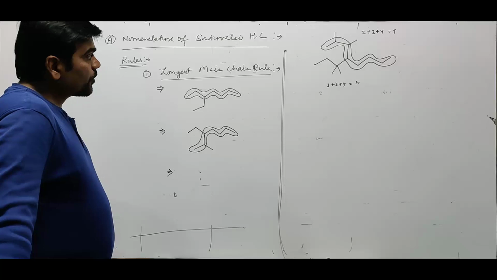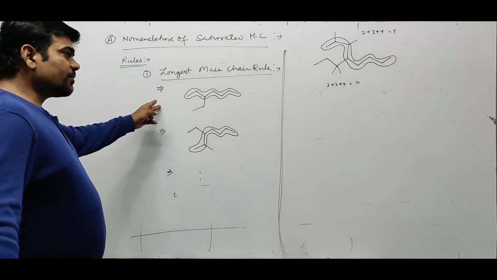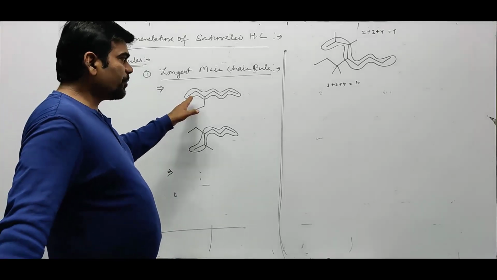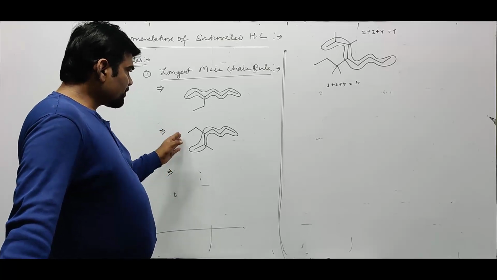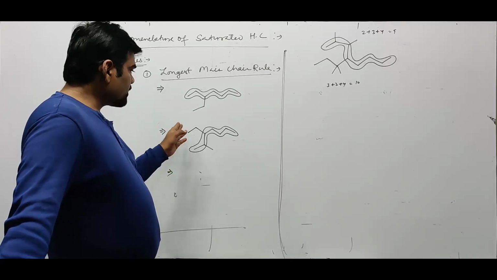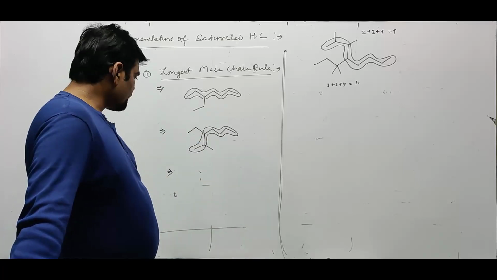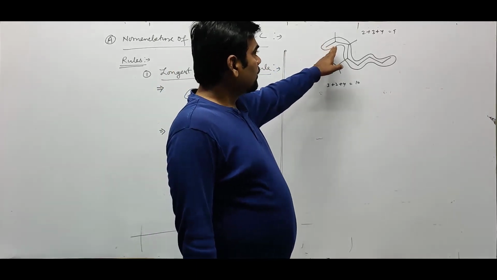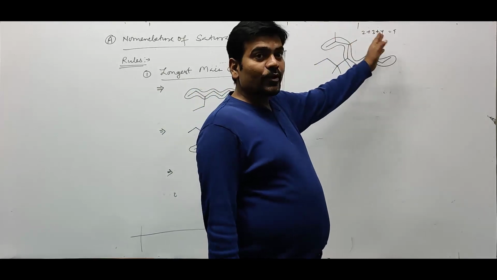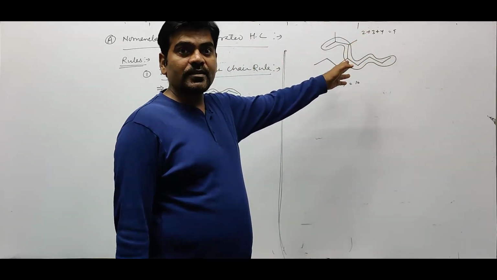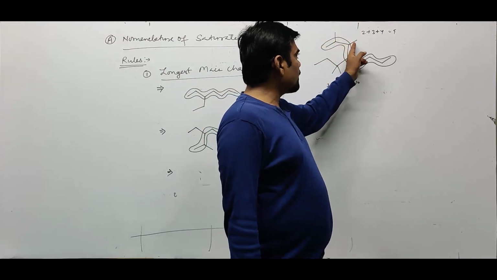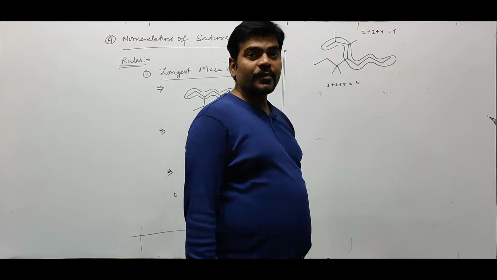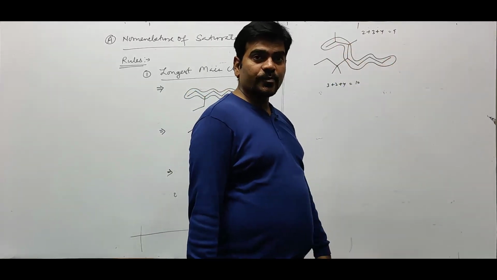Alright. Okay. Now, two chains, one with fewer carbon atoms and the other with more carbon atoms, then the chain which contains more carbon atoms will be the longest main chain. Now, two chains with the same number of carbon atoms, then the chain which contains more branches will be considered as the longest main chain. Next, two chains with the same number of carbon atoms and the same number of branches, then the chain which contains the lowest sum of the positions of its branches will be considered as the longest main chain. So this will have 2 plus 3 plus 4, the sum is 9. Over here, 3 plus 3 plus 4, the sum is 10. So this chain will be considered as the longest main chain.